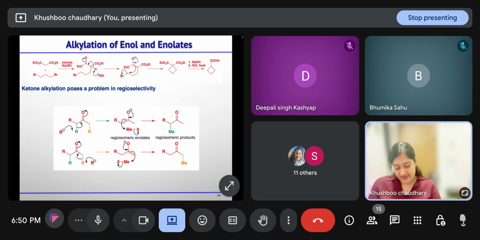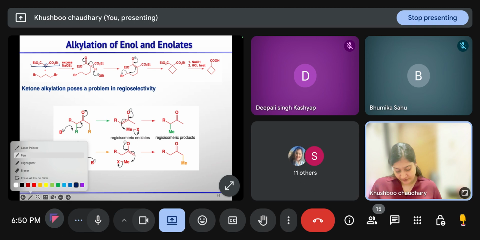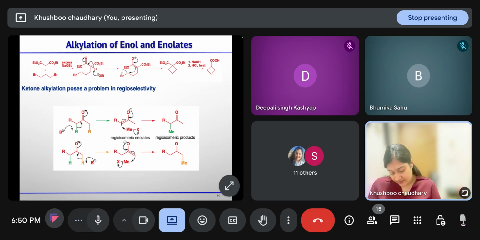If you have this diester attached to the methylene carbon, and you are using excess base, first the enolate will generate. Let me write the enolate first. I am writing it in short only.